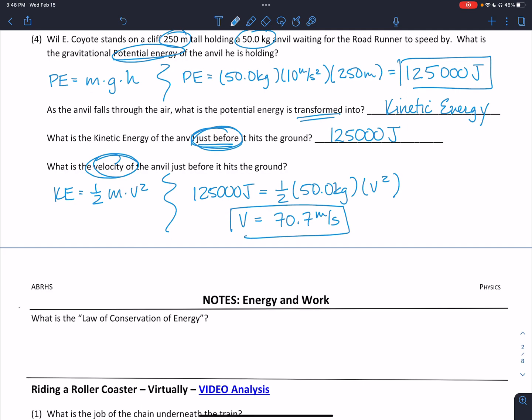Okay, so that's the notes portion for kinetic and potential energy and what energy is in general. All right, please come back and we'll do a second screencast that's going to look at the law of conservation of energy.